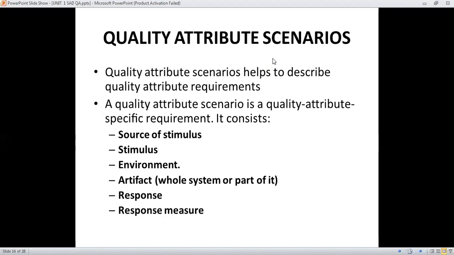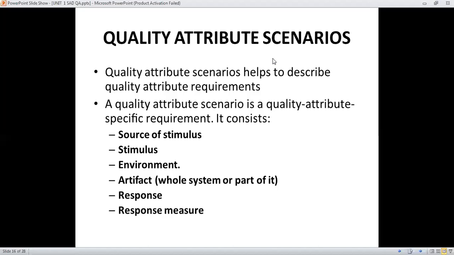The source of that requirement is any entity considered as a source of stimulus here. It may be a computer system, a human, or any object in your application, living or non-living. Those are considered as a source of stimulus.